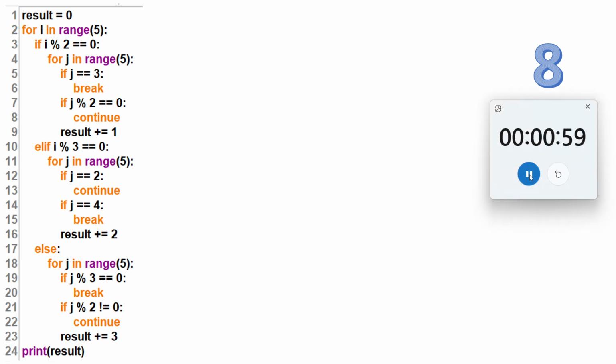The eighth question is on your screen, and the time starts now. So guys, don't be afraid of this question. I have included many things here. Just see, one for loop, we have to find the result. One for loop, and inside the for again an if, inside the if again a for, inside the for again an if, then again break. I just wanted to make it a little harder and tougher, to give you a more challenging question.